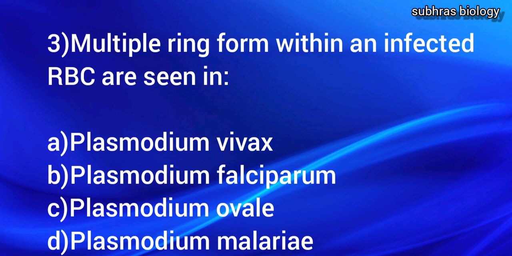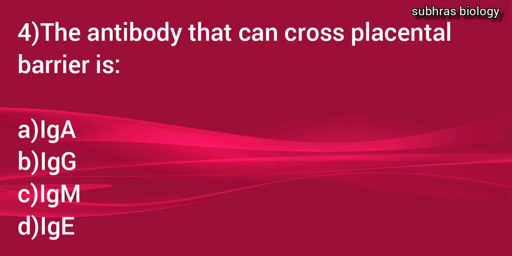And the third question is, multiple ring forms within an infected RBC are seen in, first Plasmodium vivax, second Plasmodium falciparum, third Plasmodium ovale, fourth Plasmodium malariae. So the answer will be Plasmodium falciparum, because it can cause multi-organ failure including cerebral malaria, renal failure and severe anemia, and can be fatal if not promptly treated. So the answer is Plasmodium falciparum. Next we will move to the next question.